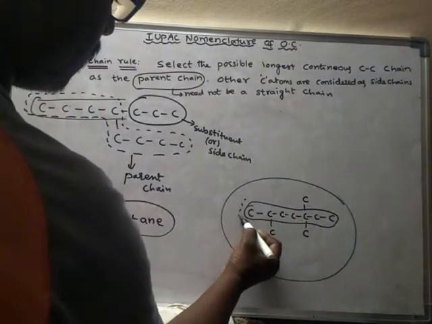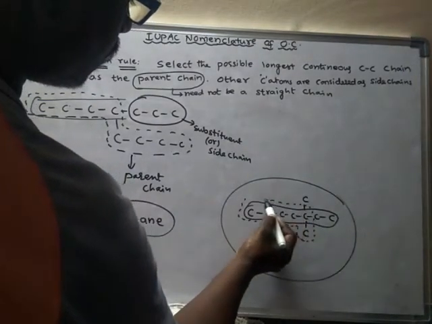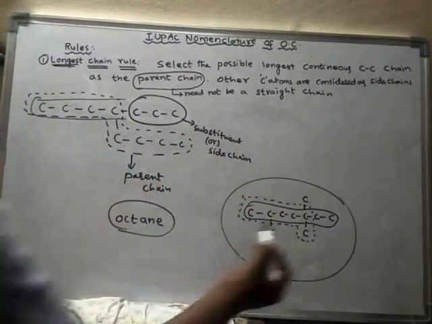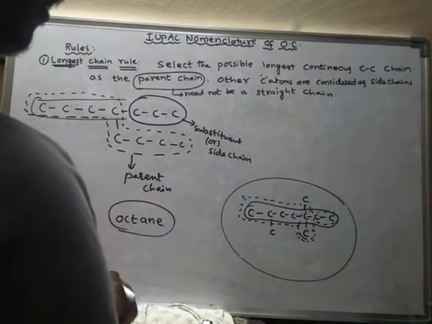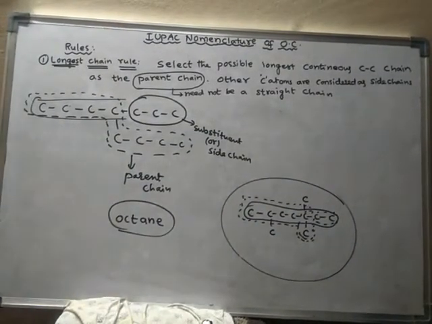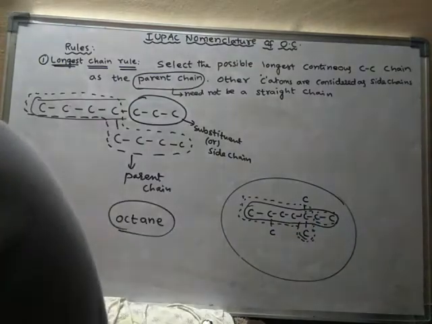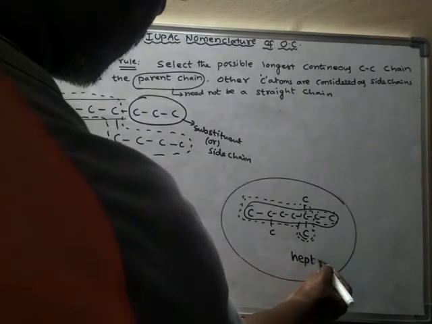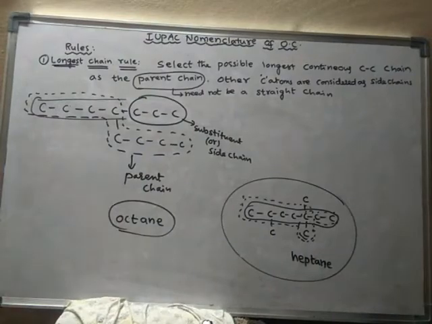Suppose if you follow this chain, it is a 1, 2, 3, 4, 5, 6 carbon chain. Here also there is a chain, but it is only a 4 carbon chain. So the longest possible chain here is 1, 2, 3, 4, 5, 6, 7 carbon chain. Hence it is heptane. The other chains have fewer carbons.